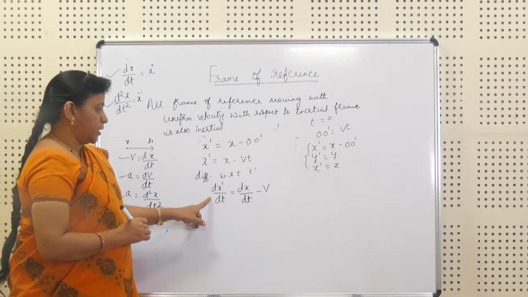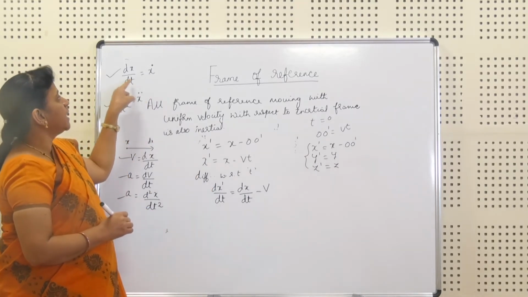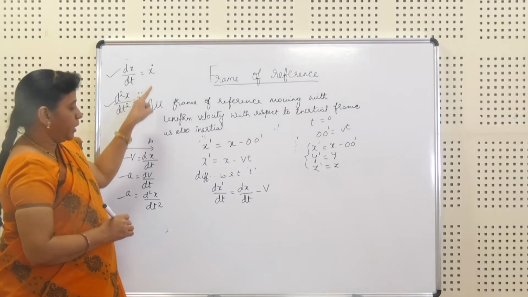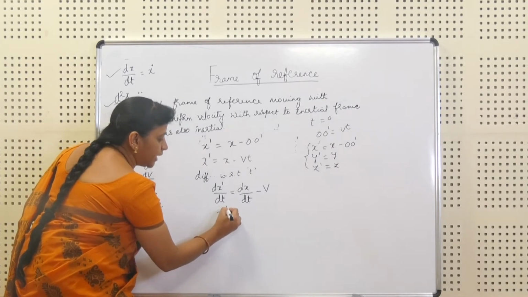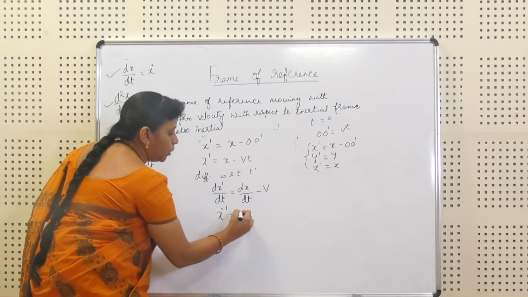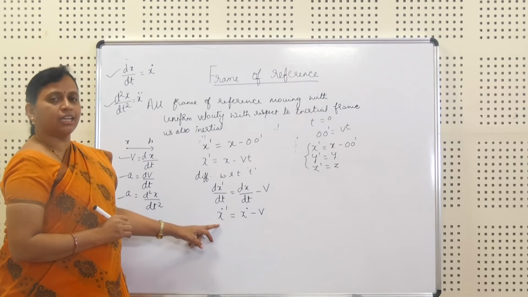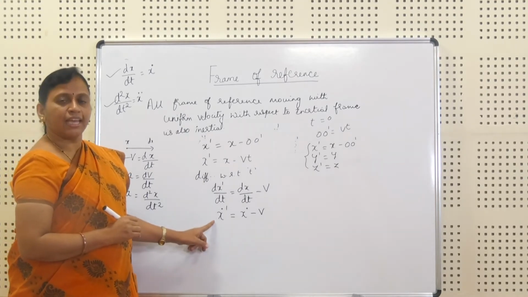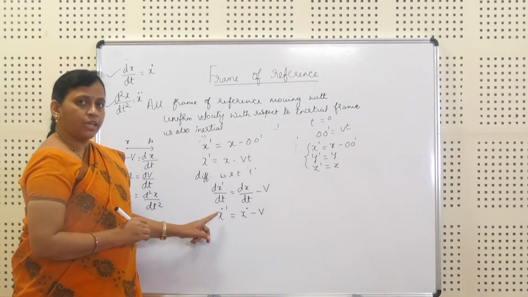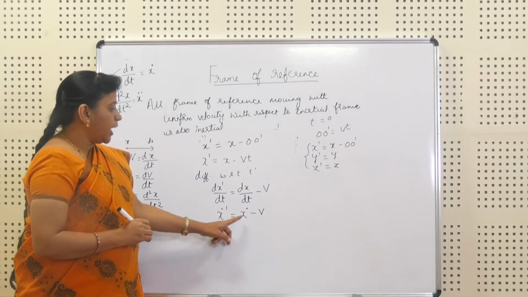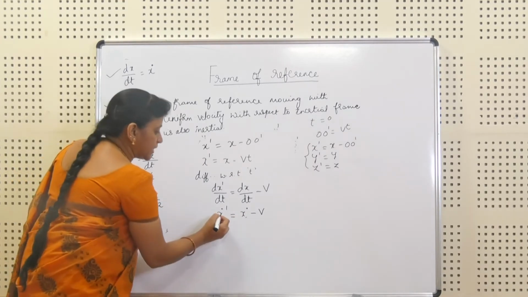So, this equation here, which order is this? The first order. The first order can be represented as x dot, as we know. So, my expression can be written as x dot dash is equal to x dot minus v. I have just changed the order, the first order as x dot. So, x dot dash is equal to x dot minus v. This is the equation for velocity.